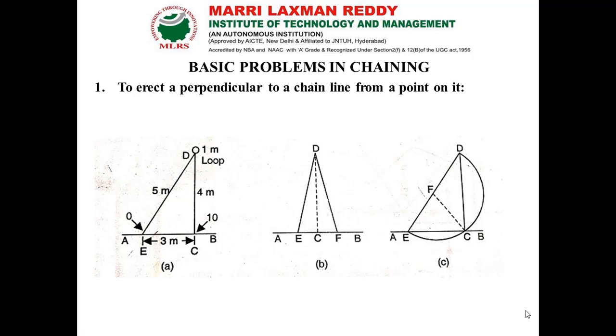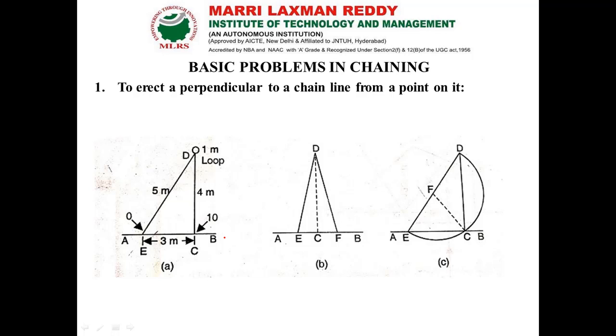First, to erect a perpendicular to a chain line from a point on it. As per our previous discussion, we have the line AB, the main chain line. How do we erect a perpendicular from this chain line with the help of a chain or tape?